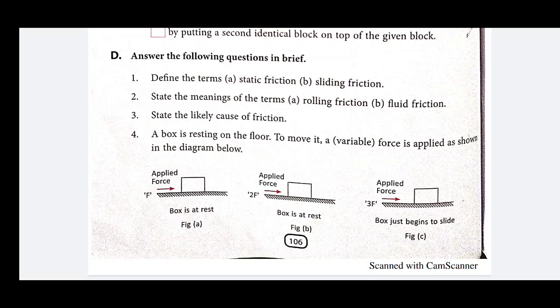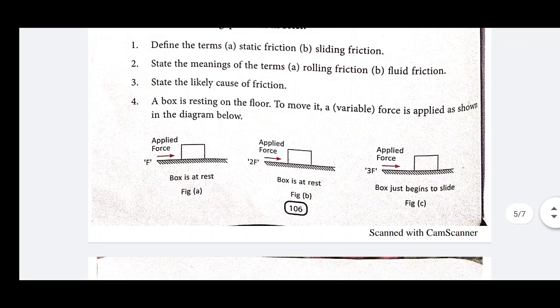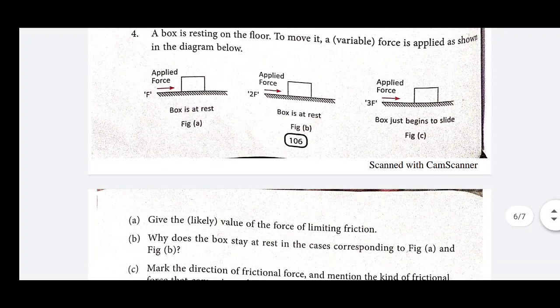Now next one is, a box is resting on the floor. To move it, a force is applied as shown in the diagram. In the first diagram, the box is at rest, force F is applied. In the second diagram, applied force is 2F. And in the third diagram, applied force is 3F, and the box just begins to slide. Now, give the likely value of the force of limiting friction.